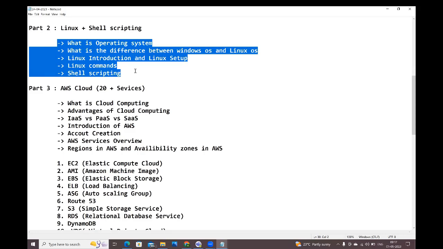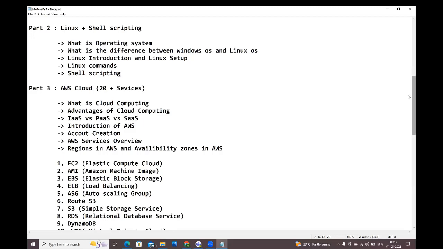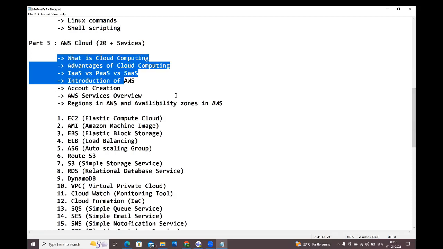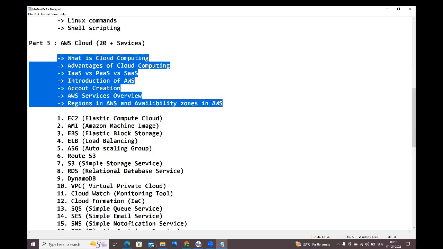Once it is completed, we are going to understand AWS Cloud, where we will discuss 20 plus services, guys. Before going to the main services, first we will understand what is cloud computing and why we need to go for it. If you set up the infrastructure on your own premises, what problems will you face? To overcome those problems, cloud computing came into the picture.